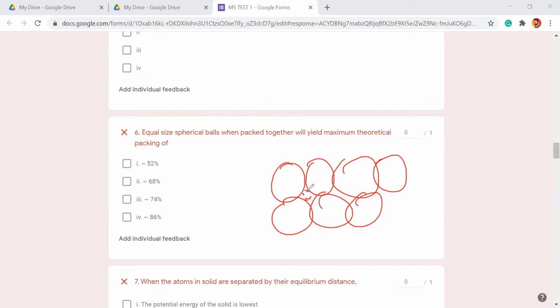Of course, if you pour in smaller sand or marbles, they will fill up, but if you are using only the same marble size, how much maximum packing can you reach, or what is the minimum void you have to leave? That is not in your control. The minimum void space is 26%, or the maximum packing you can reach is 74%.